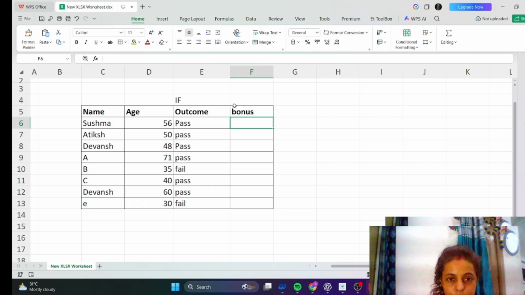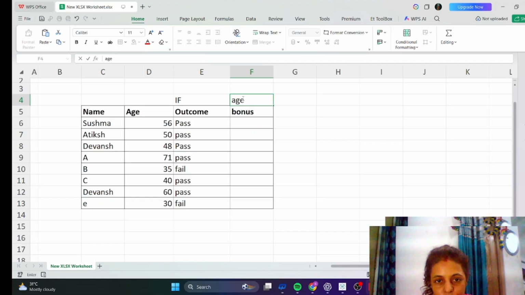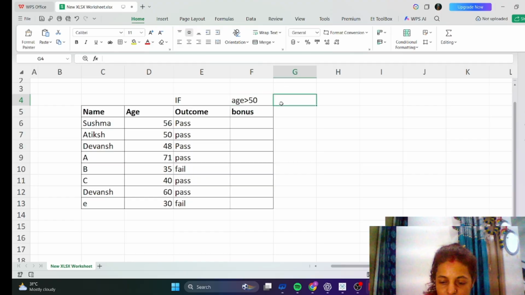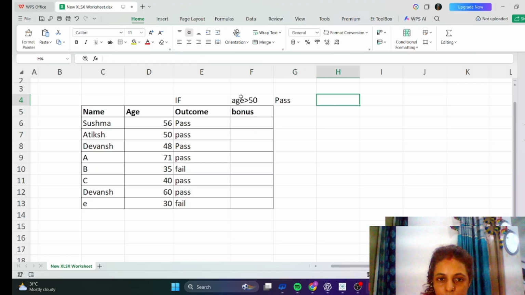If there is one condition that any person's age should be greater than 50, and the outcome should be pass, then only they will get a 1000 bonus, and others will not get anything, zero.